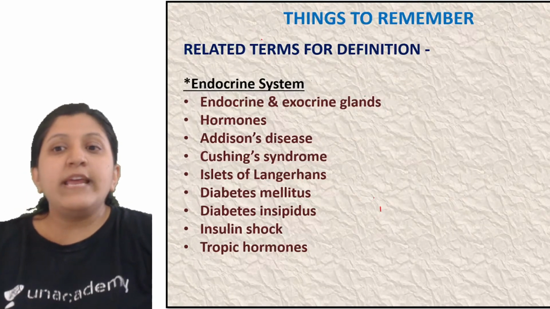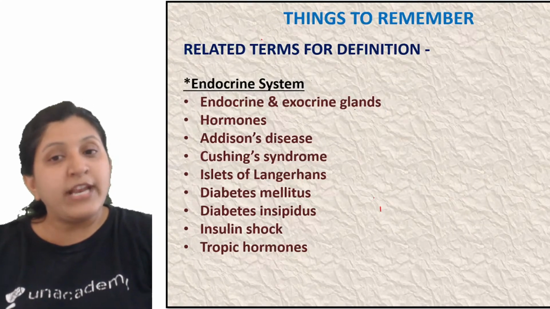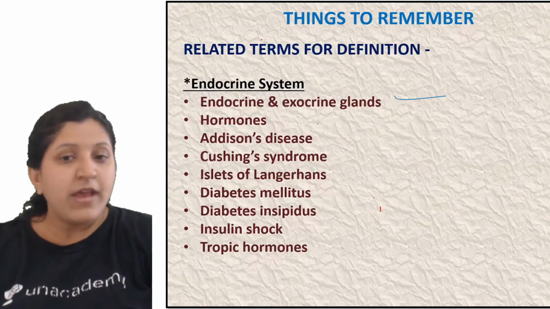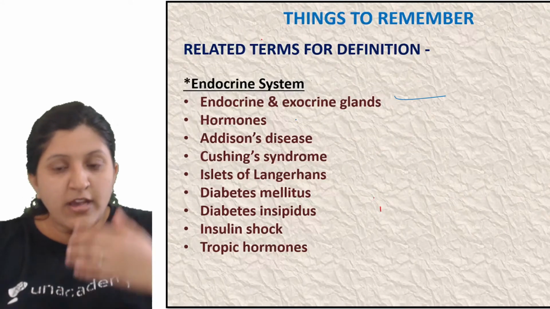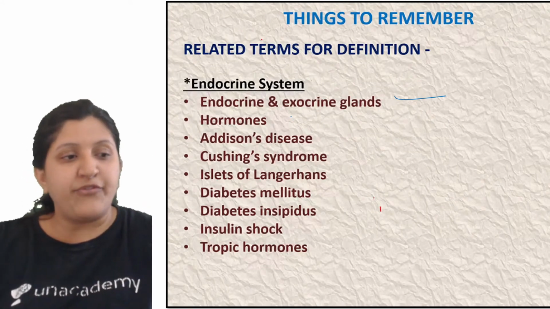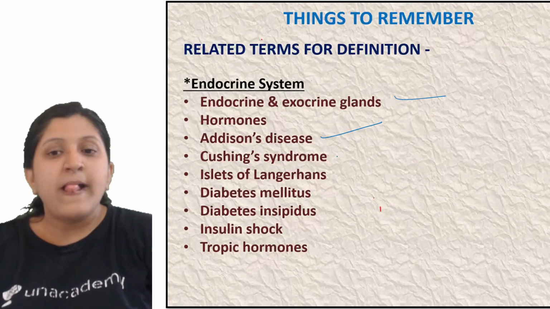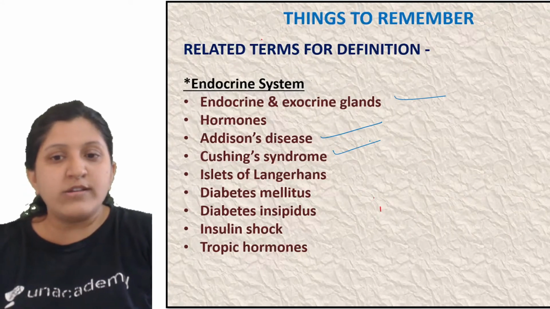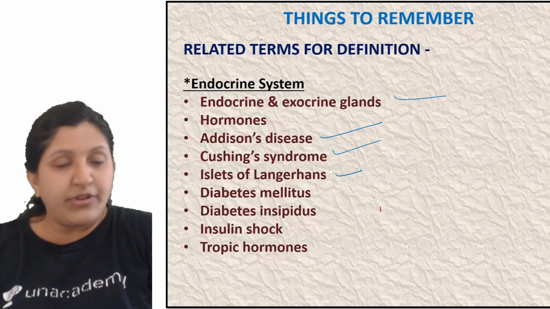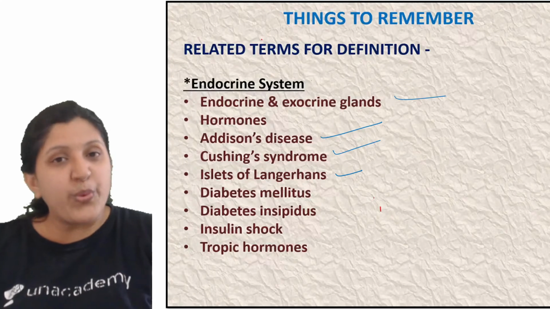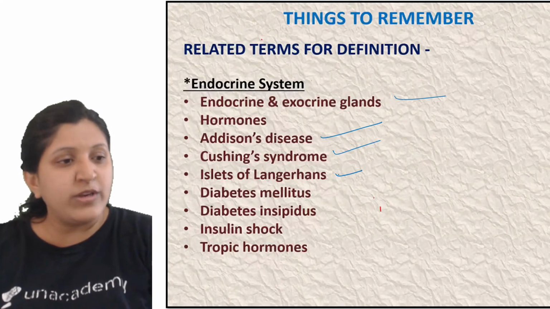Okay, so now related terms for definition from the endocrine system. So what is endocrine and exocrine gland? Okay, so the different hormones. So what are those hormones? What is the definition of hormone? How exactly Addison's disease is caused, then Cushing syndrome is caused, islets of Langerhans definition, like what exactly, whether it is the endocrine part or whether it is the exocrine part, so that you need to know.